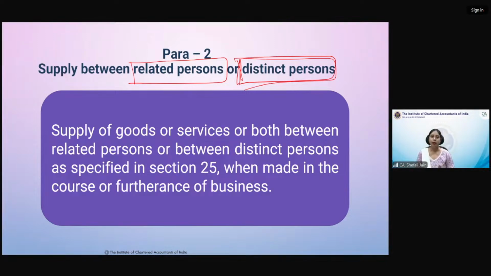So supply between related persons or distinct persons. Now, what type of supply? Supply of goods or supply of services or both, between related persons or distinct persons, when made in the course or furtherance of business. तो अगर मैं अपने किसी related person को कोई goods या services supply करती हूँ, तो मैं अगर उससे पैसे भी नहीं ले रही हूँ, तब भी मैं उसको supply मानूंगी.